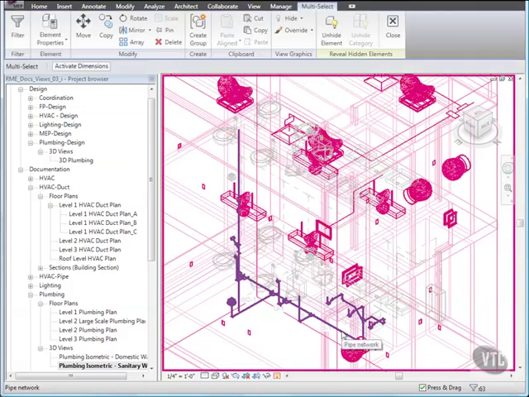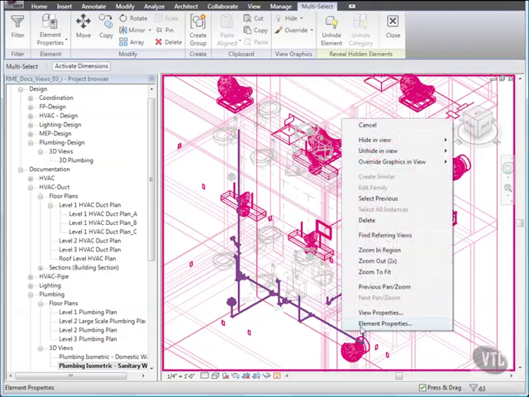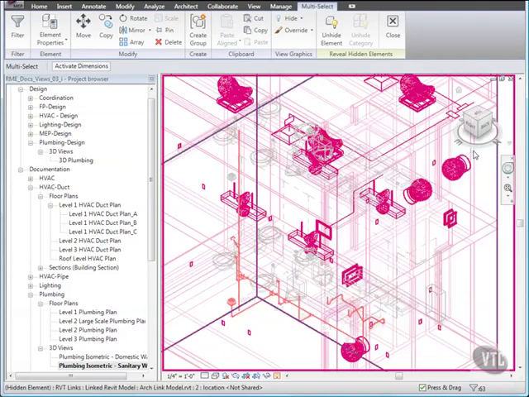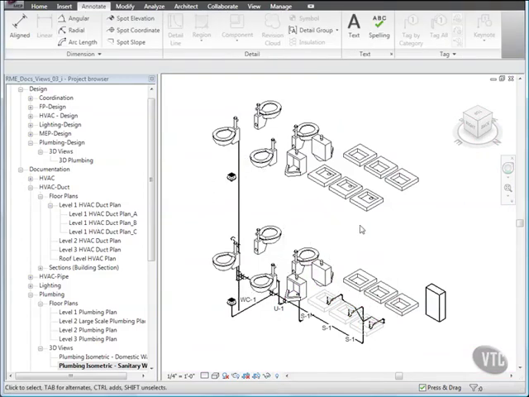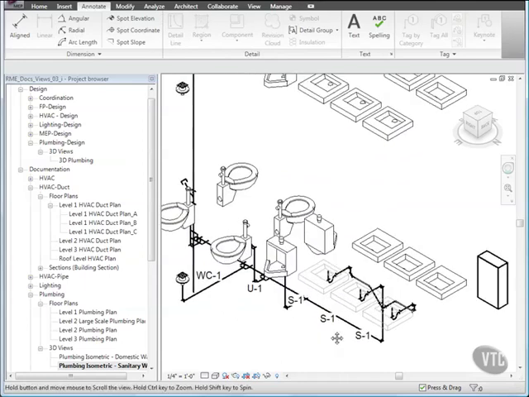And right-click and click Unhide in View, then click Elements. Then, on the View control bar, click Close Reveal Hidden Elements. Then, hide the domestic cold water and domestic hot water piping. When finished, next, we'll add a spot slope annotation.